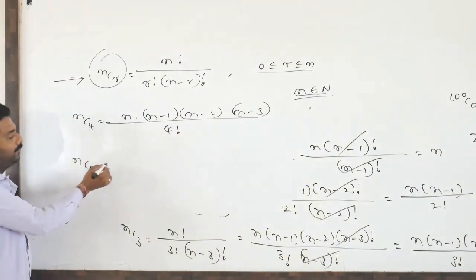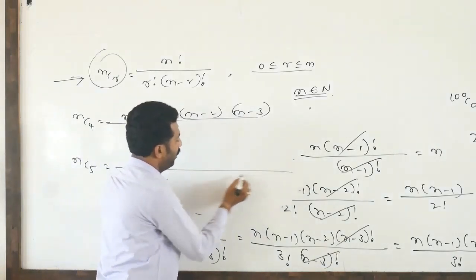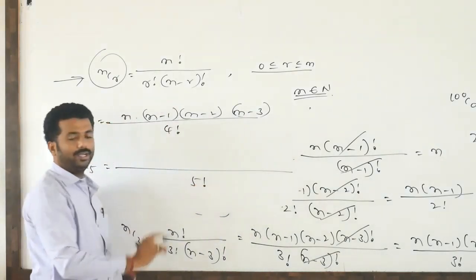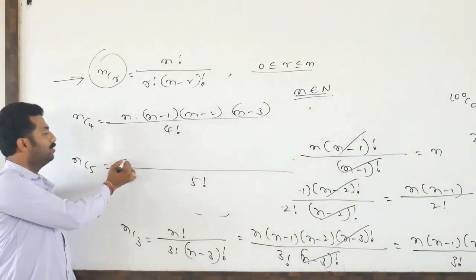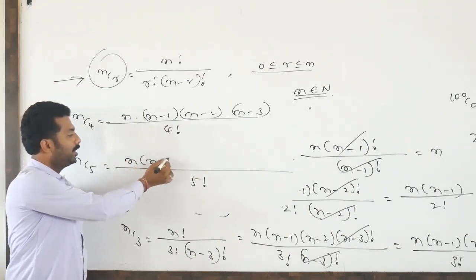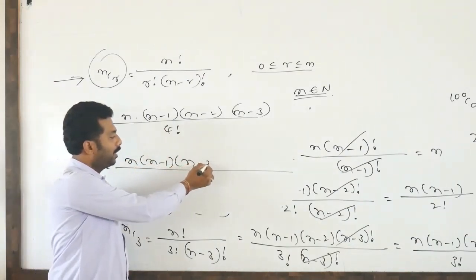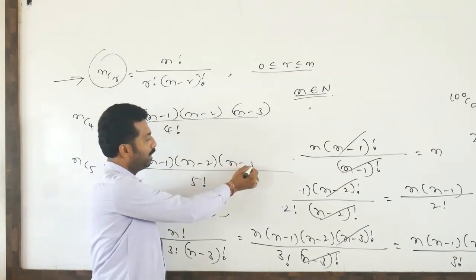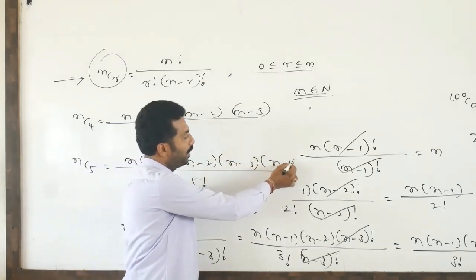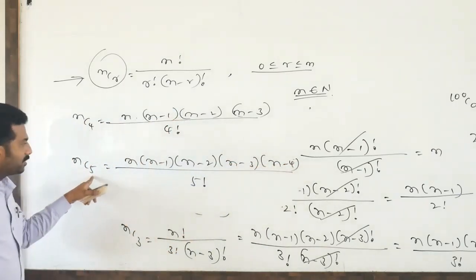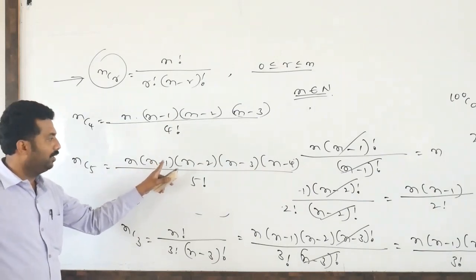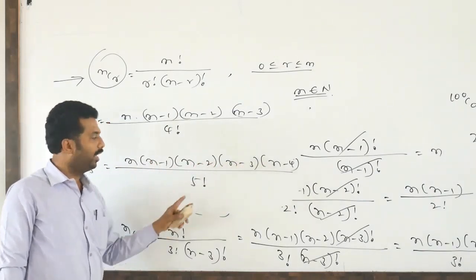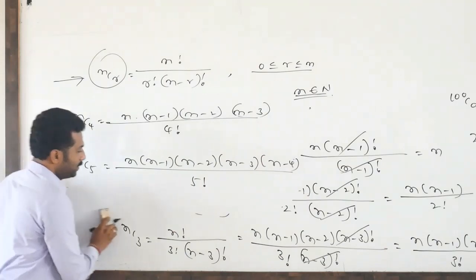Similarly, nC5 is there. So denominator 5 factorial we should write first. 5 factorial. So n into n minus 1 into n minus 2 into n minus 3 into n minus 4. So 5 is there, 4 times we have to reduce, divided by 5 factorial.